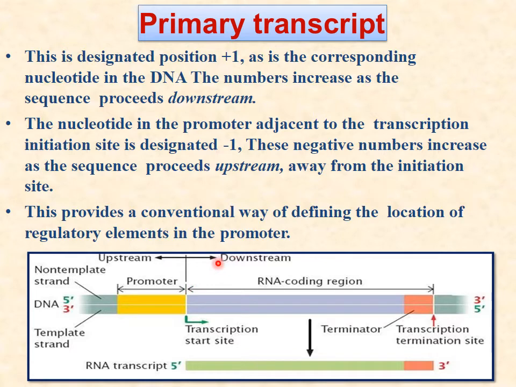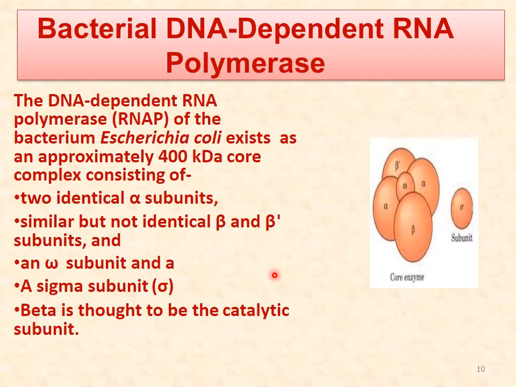There are two terms, that is downstream and upstream. So downstream is this side which is going towards the right hand side, and the numbers are designated here as +1, whereas in upstream it is -1. So in this way we go here, the promoter region, that is -10 and -35. So these are upstream, and the positive are downstream.